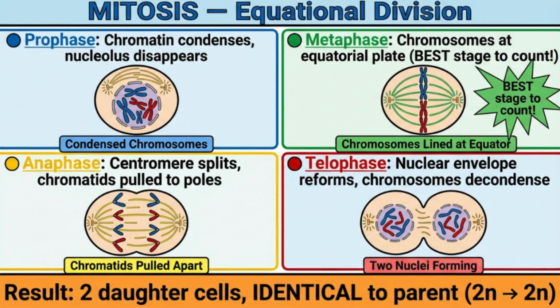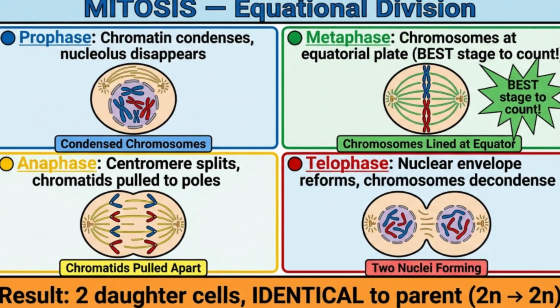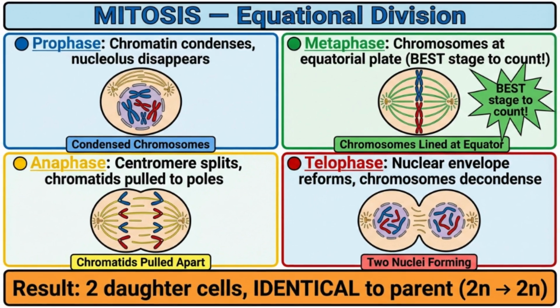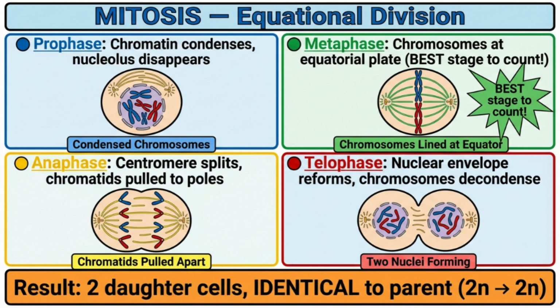Let's walk through mitosis, the equational division. Prophase, chromatin condenses into visible chromosomes. The nucleolus and nuclear envelope disappear, and the spindle apparatus forms. Metaphase, chromosomes align at the metaphase plate. NEET loves this. Metaphase is the best stage for karyotyping because chromosomes are maximally condensed and clearly visible.